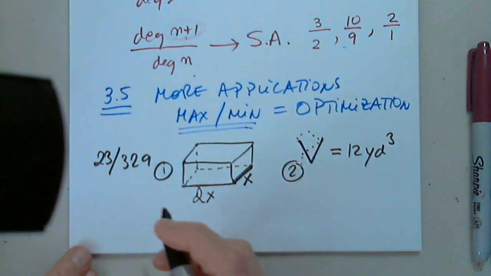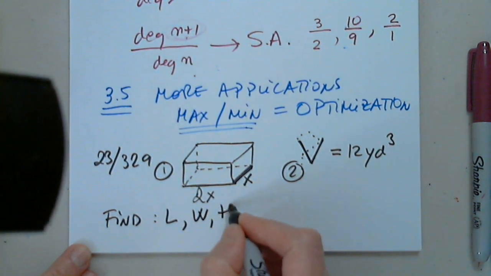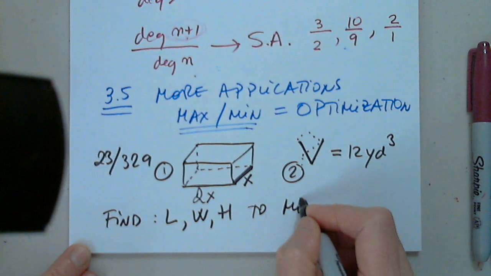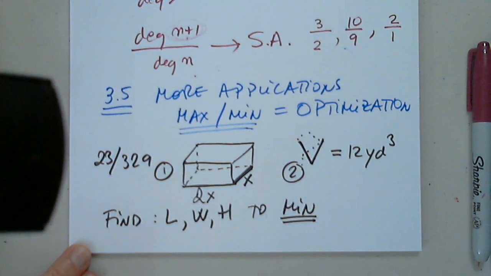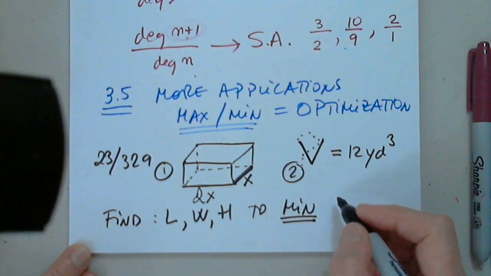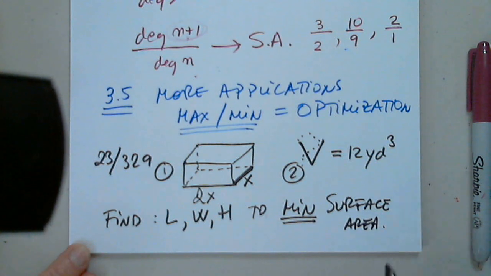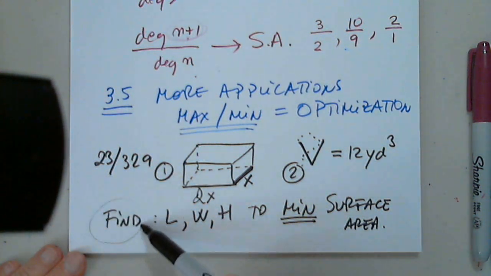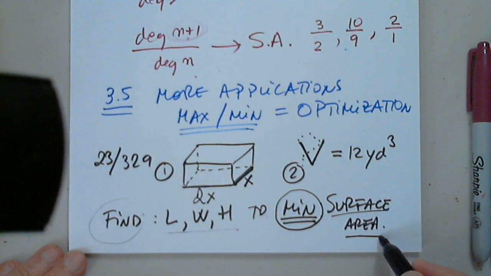So we are asked to find the dimensions that specifically give us a minimum surface area.